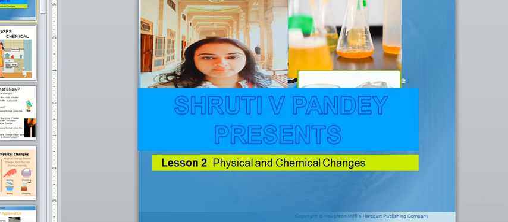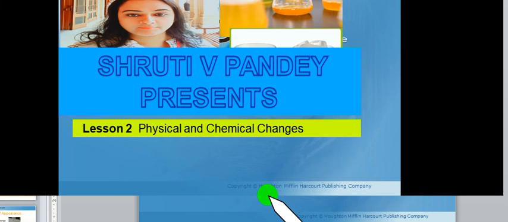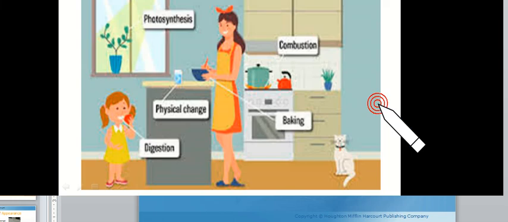Hello everyone. Today we are going to discuss the lesson physical and chemical changes. So let us start the lesson first. So in physical and chemical changes we will discuss here ICSE board syllabus of class 7th and 8th.